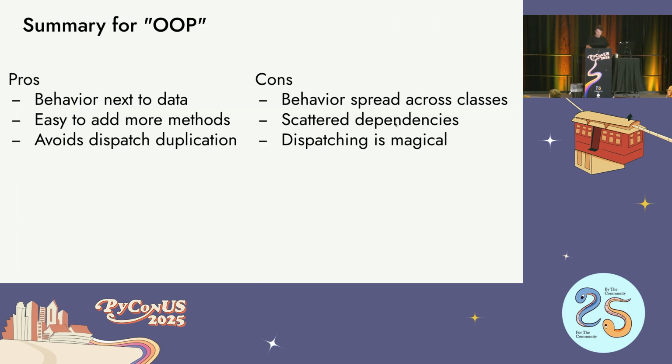So let's just go over the pros and cons again. It's nice in OOP that the behavior is next to the data. It's not too hard to add new methods, and you do avoid a bunch of the duplication that we saw with the isinstance checks in the one big function. You get rid of those. That's good. But that scattering of behavior across these files and classes becomes really hard to maintain, and the dependencies become kind of a dependency hell. And also the dispatching is kind of magical. Like, oh, why did it call that class? It just kind of magically happens under the covers. That might be good or bad, but it's not really visible. Okay, so is there something better that we can do?